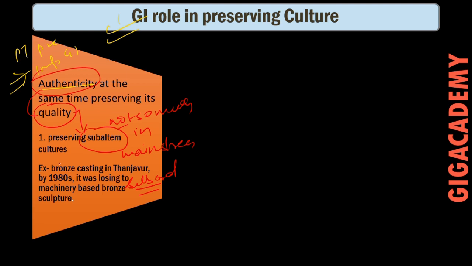So for example, bronze casting in Thanjavur, it was losing its sheen due to machinery based bronze sculptures. Now GI tag is getting useful for preserving this old age practice.